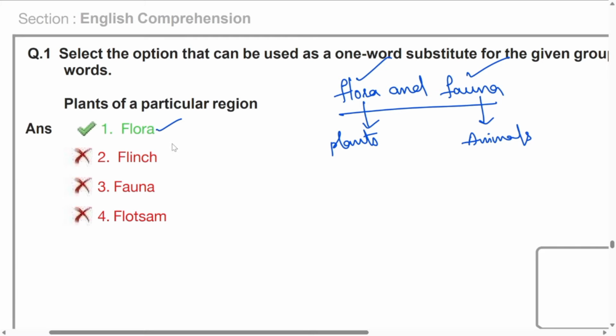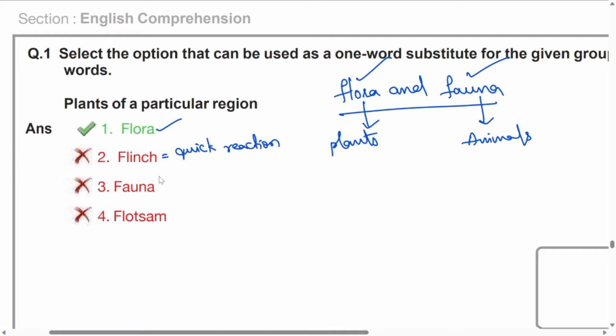Look at the second option. Flinch is nothing but a quick reaction. It is relevant to both good things and bad things. Let us say you touch something which is very hot, and you immediately flinch your hand, in the sense you immediately remove your hand from that heat.